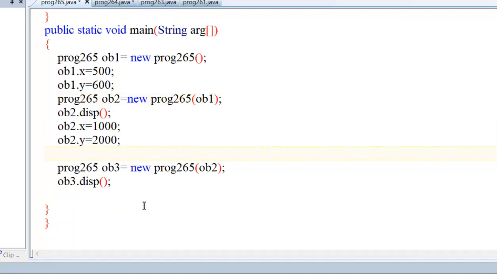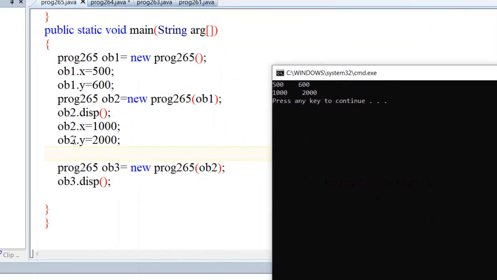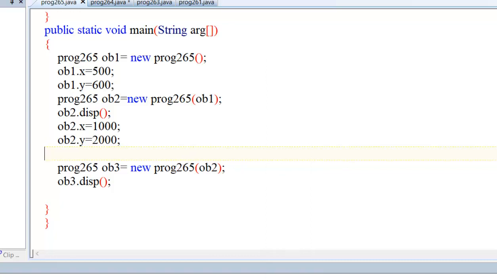I want to pass different values with the reference to the object. So this is called call by reference, not call by value. We are passing an object as a parameter to the constructor. Here we are thinking about only two values, but we can pass 100 values, we can pass thousands of values because this is an object. We are passing as many values as we want.